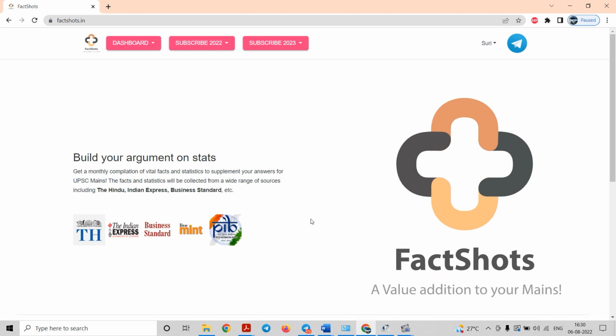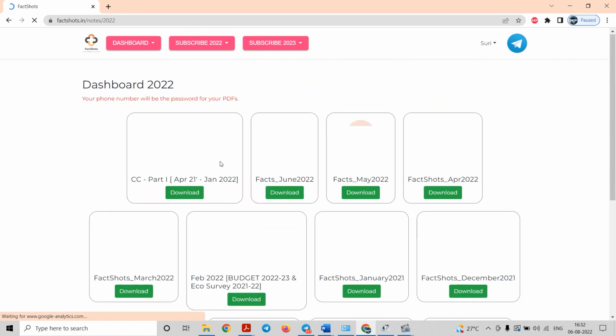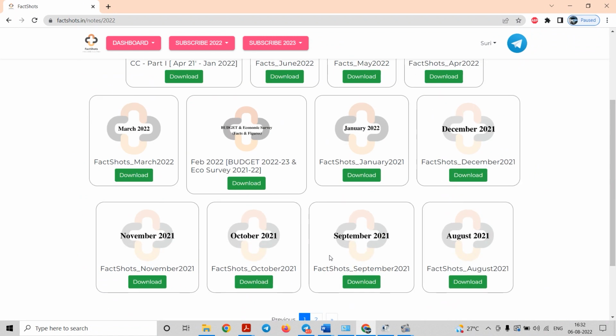In the last video, we have seen what the Fact Shots Initiative is, what the various kinds of value addition material provided by Fact Shots are, and how you can subscribe to them through our website, that is factshots.in. In this video, we are going to see the annual compilation of the Fact Shots. See here, it is Facts 2022. So you get this monthly PDF as well as the annual compilation.